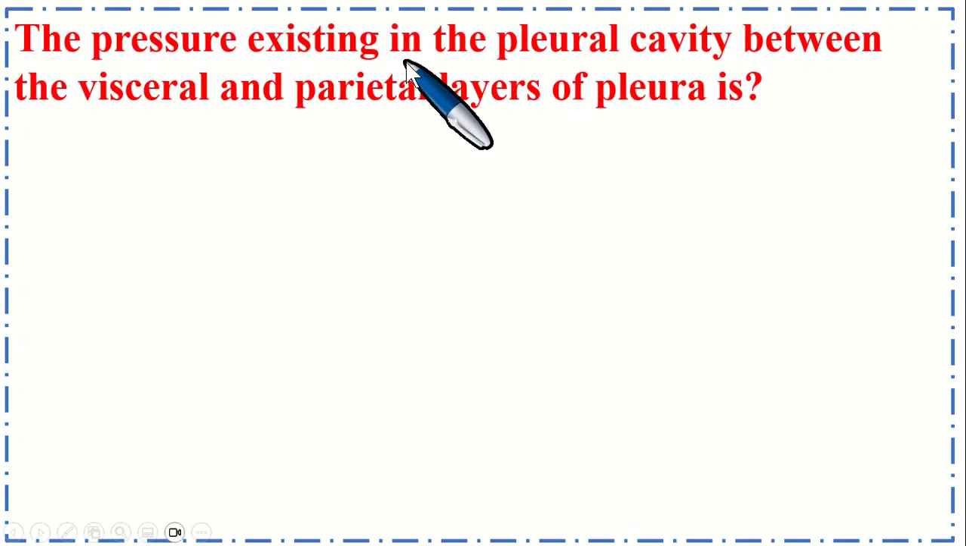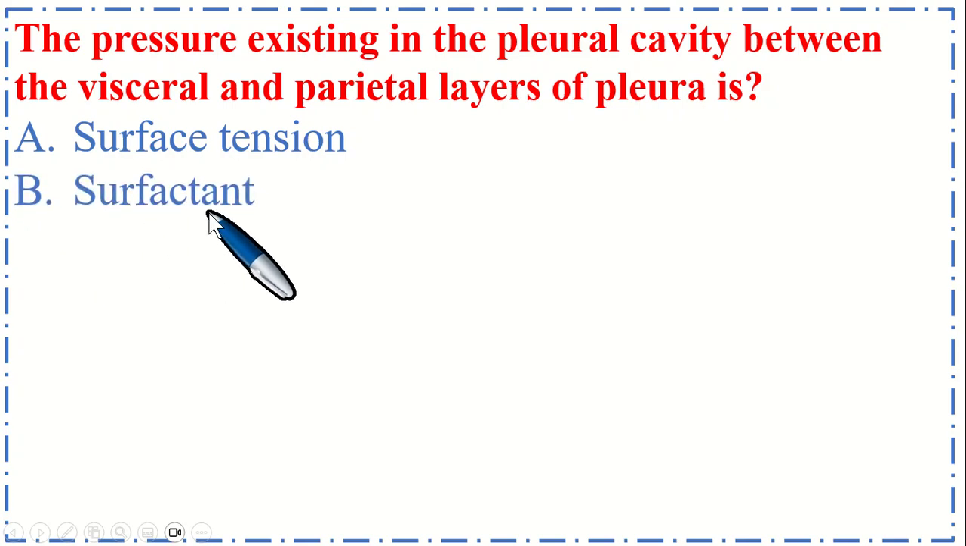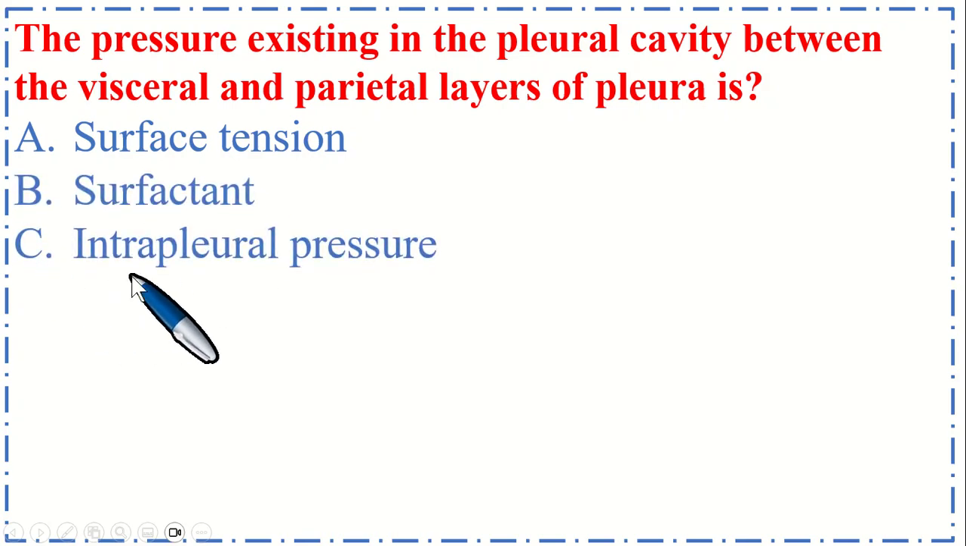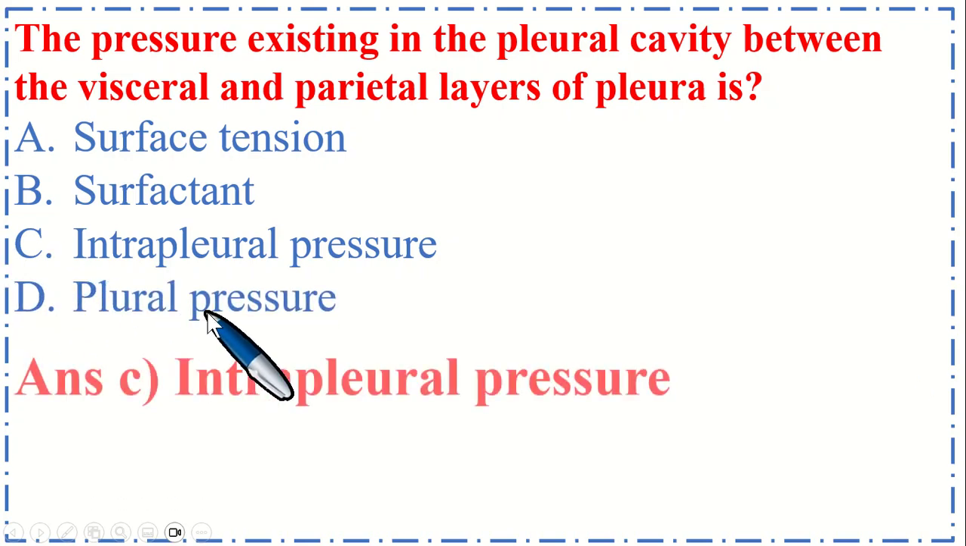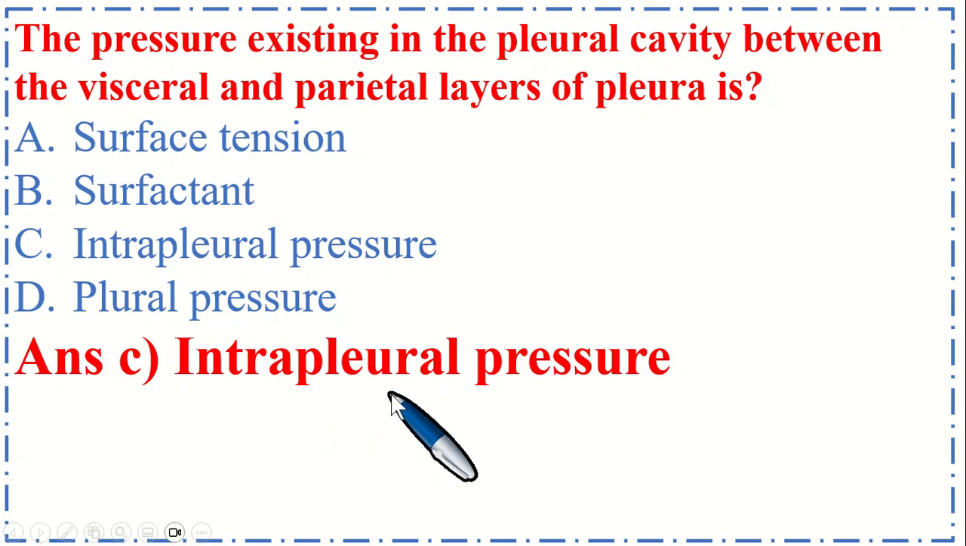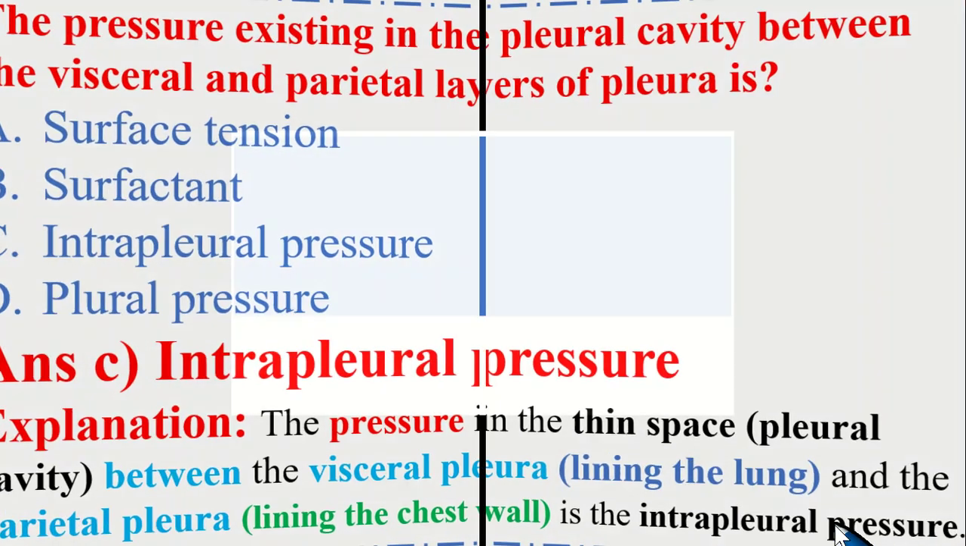The pressure existing in the pleural cavity between the visceral and parietal layer of the pleura is option A, surface tension, B, surfactant, C, intrapleural pressure, and option D, pleural pressure. So the correct option is C, intrapleural pressure. Explanation: the pressure in the thin space, the pleural cavity, between the visceral pleura lining of the lungs and the parietal pleura lining of the chest wall is the intrapleural pressure.